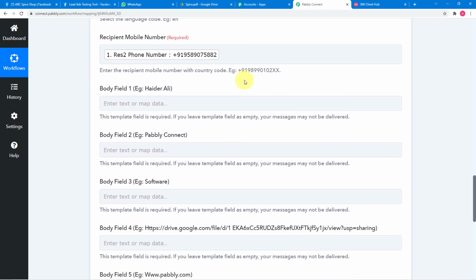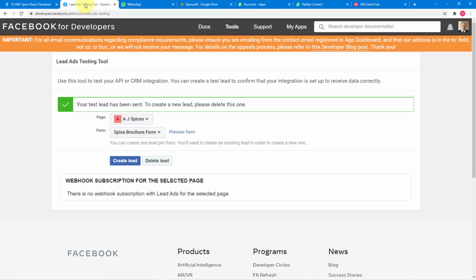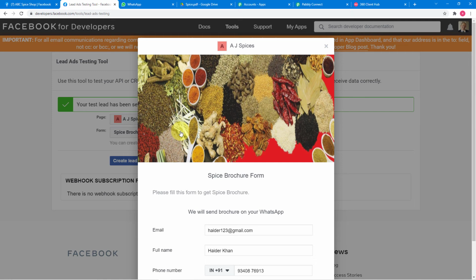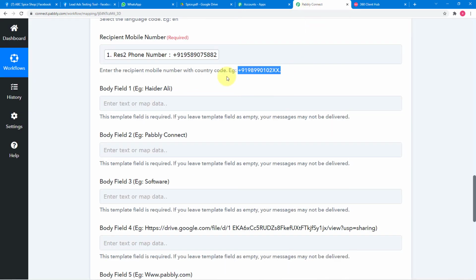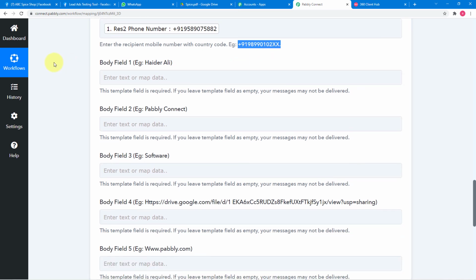And you have to remember that you have to put the WhatsApp number in this format. So it must include this plus sign and the country code. You have to take this number from your leads in this format only. As you can see in my Facebook lead ad form, I have already mentioned here that you have to select the country code and the plus sign. So we are getting the number in this exact same format. So you have to remember this, right?